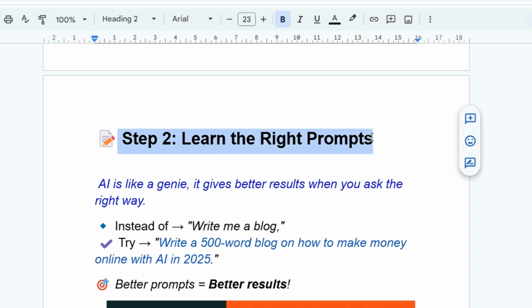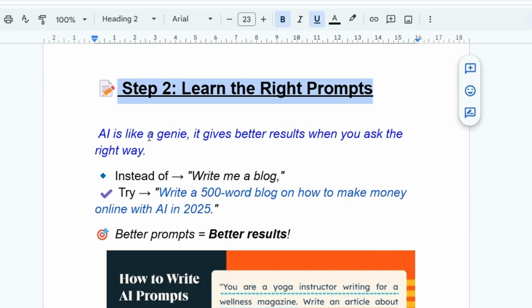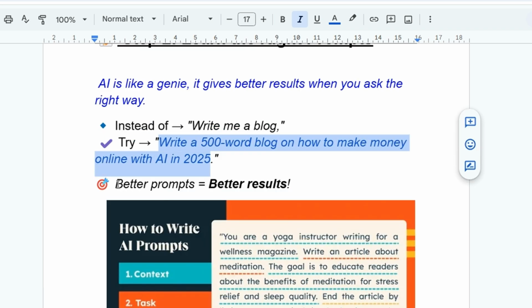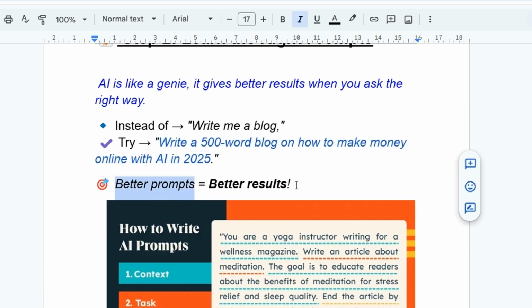Step number 2 is learning how to use prompts, how to prompt this AI. AI is like a genie. It gives better results when you ask the right way. So instead of "write me a blog," try this: "Write a 500-word blog on how to make money online with AI in 2025." This is descriptive and it's also straightforward, and AI is going to understand exactly what you want. So what this means is better prompts equal better results.